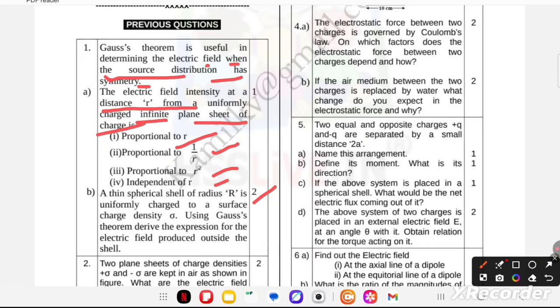A thin spherical shell of radius capital R is uniformly charged with surface charge density. Using the Gauss theorem, derive an expression for the electric field produced outside the shell.